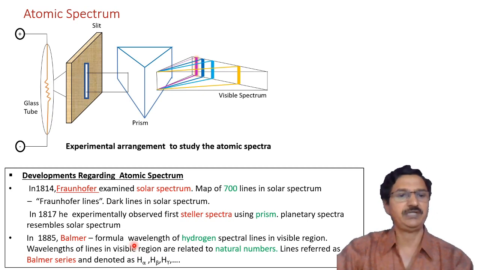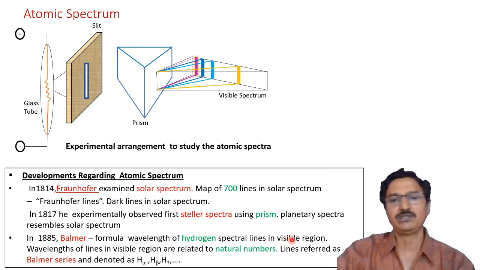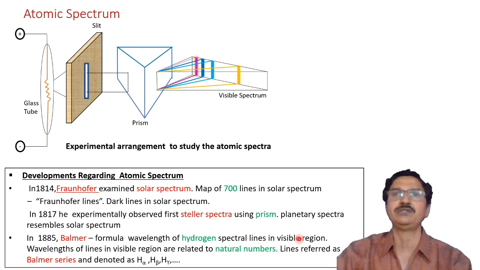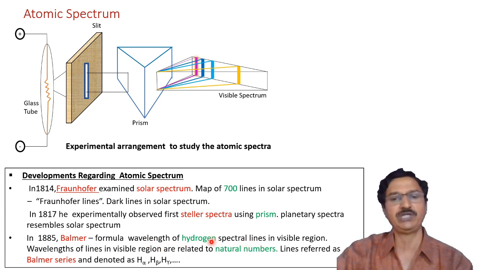In the year 1885, Balmer developed a formula for the wavelength of hydrogen spectral lines in the visible region. The visible region is the region of wavelengths that humans can see. Importantly, Balmer first formulated the wavelengths of spectral lines for a particular atom, the hydrogen atom. The wavelengths of lines in the visible region are related to natural numbers.